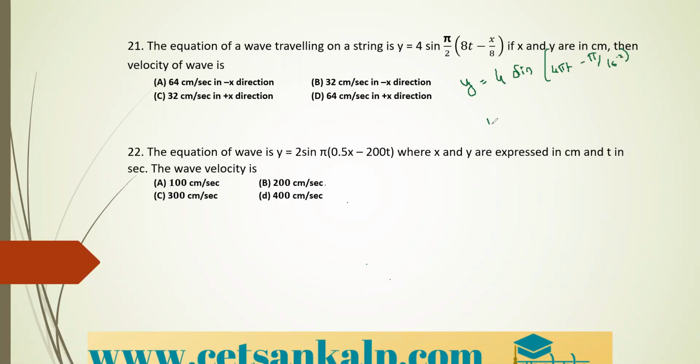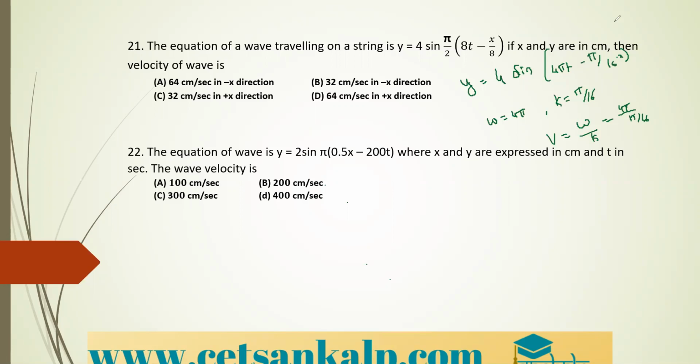By comparing the equation, omega is 4 pi and k is pi divided by 16. Therefore v is equal to omega divided by k, which is 4 pi divided by pi by 16. 16 into 4 is 64 centimeter per second in the positive x direction. That is, option D is the correct option here.